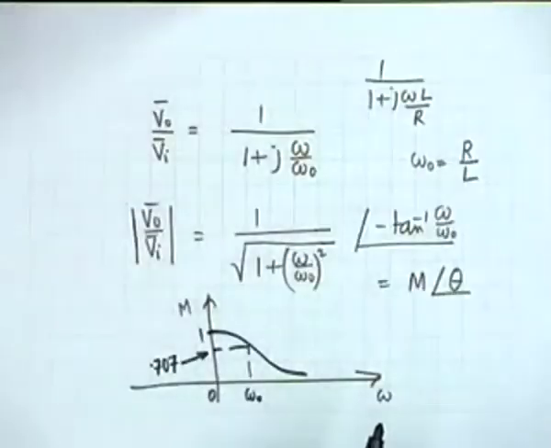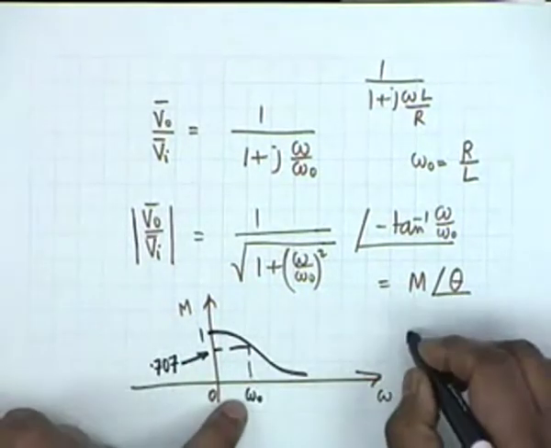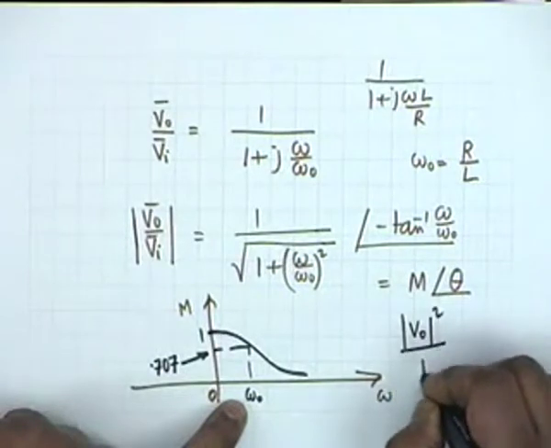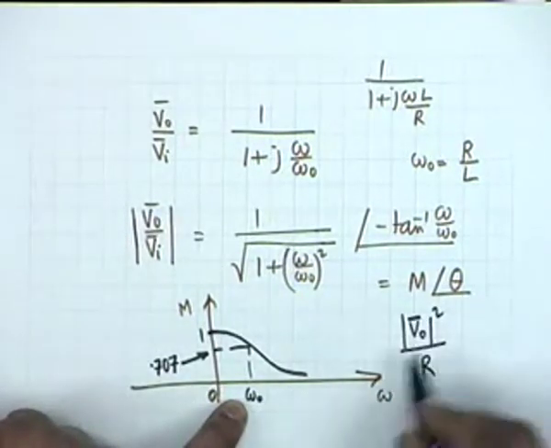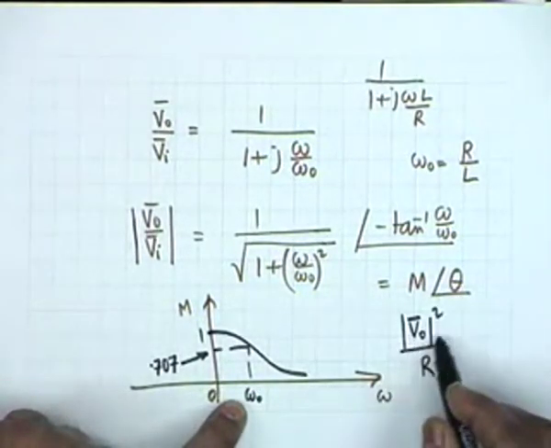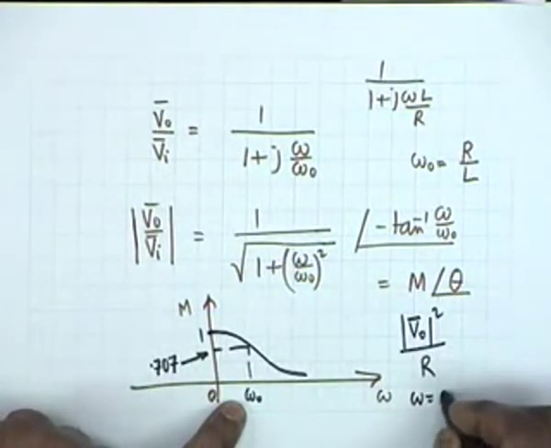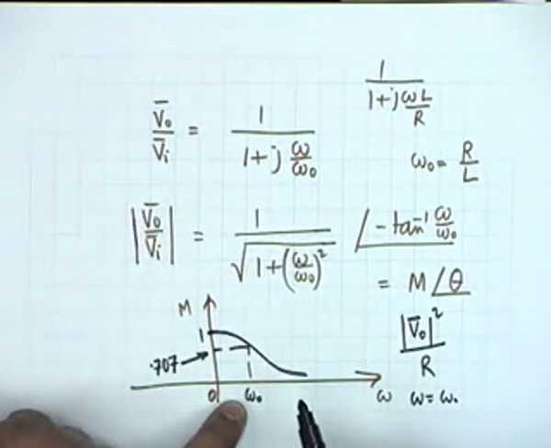On the other hand, when the output voltage falls to 0.707 of the input voltage, what is the power in the resistor? Half of the power at DC. Power in the resistor is magnitude V0 squared divided by R. The phasor V0, you take the magnitude, square it and divide by R. Now this was equal to input voltage at omega equal to 0. At omega equal to omega 0, the voltage magnitude has fallen by 1 by root 2.